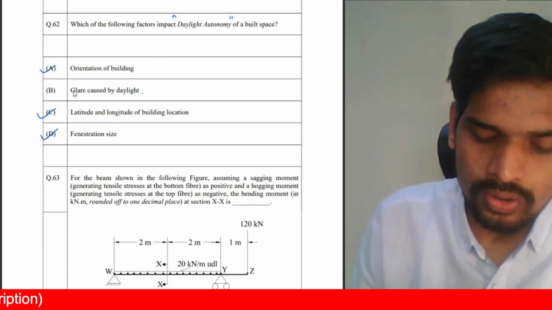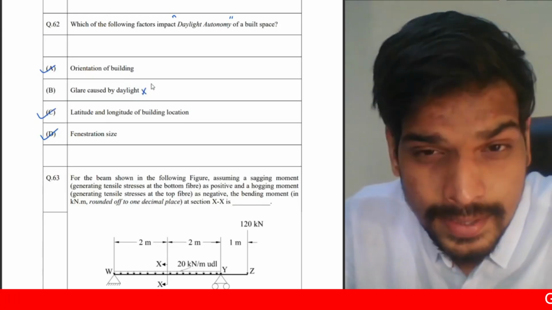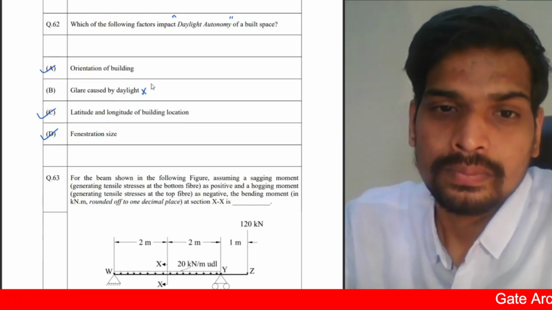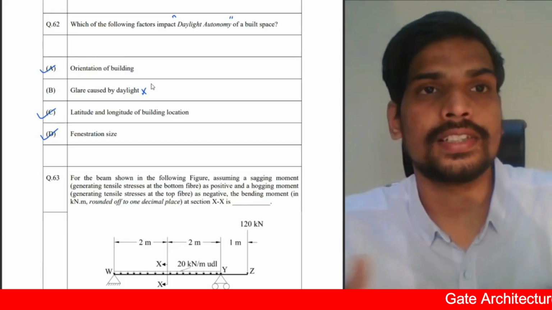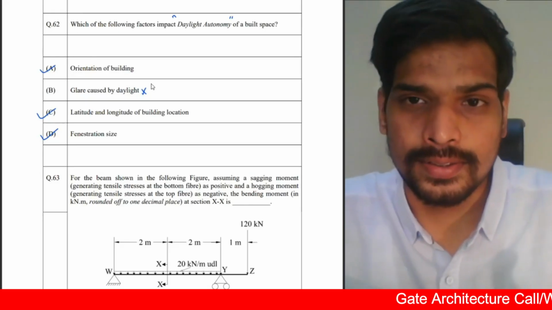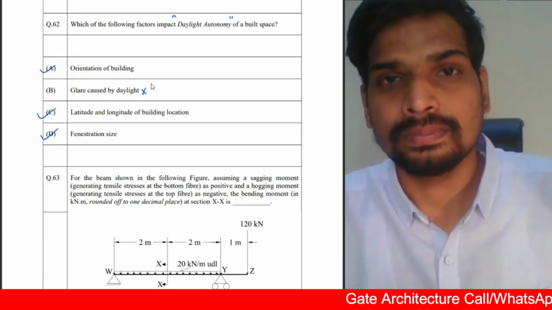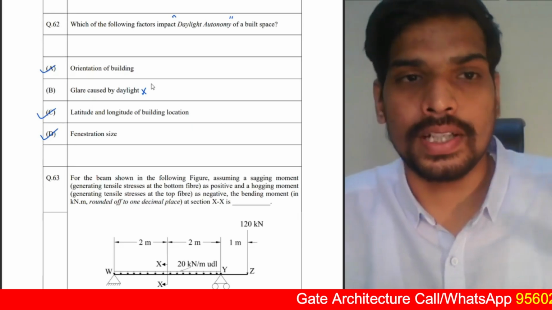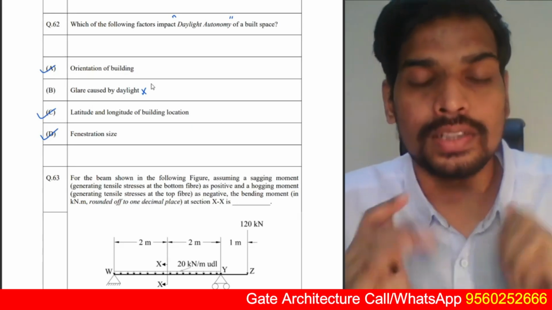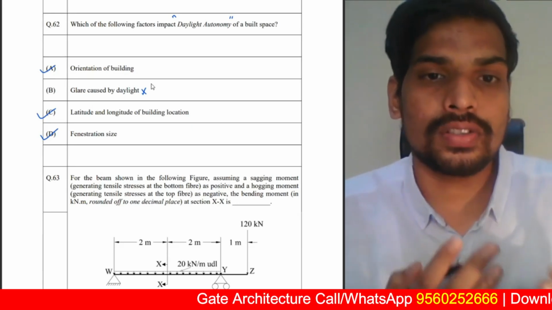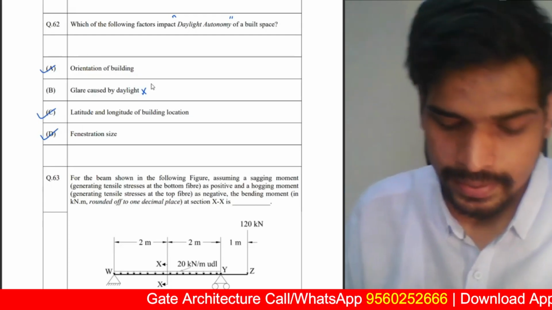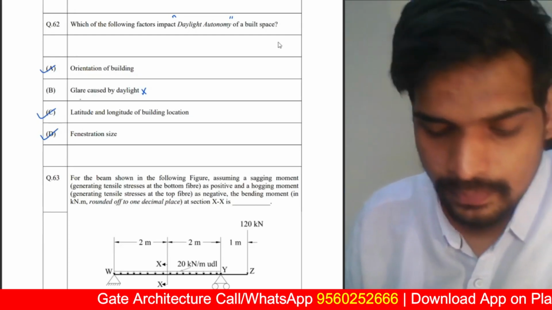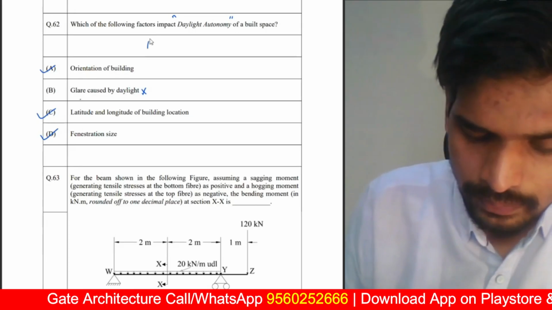Glare, however, is not a factor which directly impacts daylight autonomy. Glare, what is glare? Basically, it is relative brightness. So if you're having a black wall and say there is a very bright window opening within the wall, so it creates contrast. So that contrast in brightness, that's called as glare. Glare, however, is not a direct factor which affects daylight autonomy.